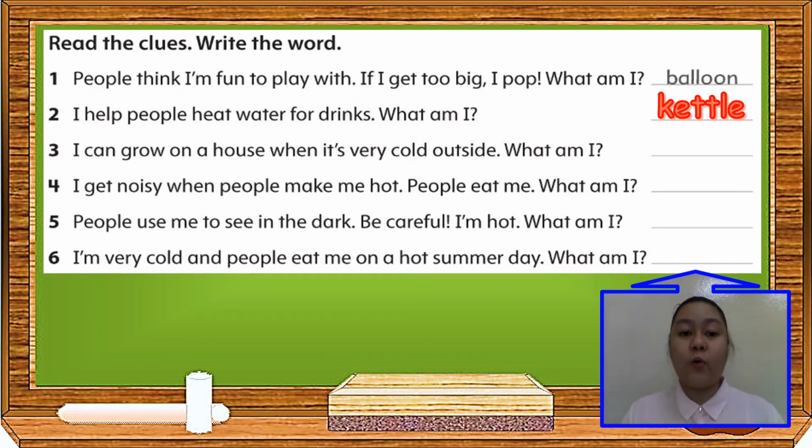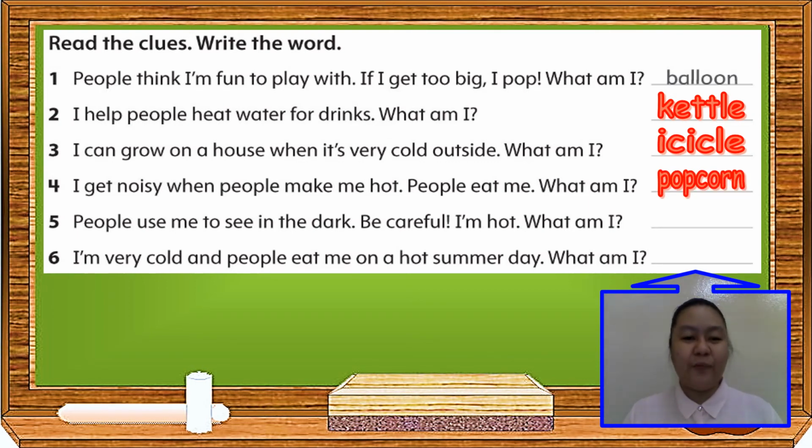I can grow on a house when it's very cold outside. What am I? Our answer is icicle. Correct. Number 4. I get noisy when people make me hot. People eat me. What am I? So what do we eat that is noisy when we prepare them? The answer is popcorn. Correct.